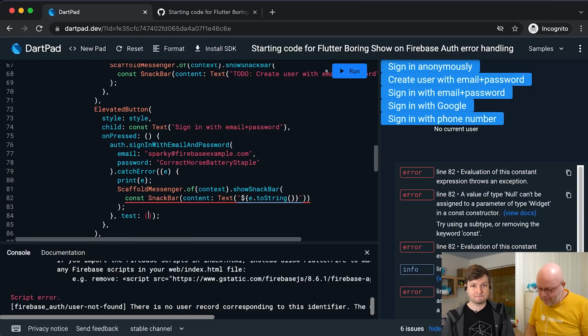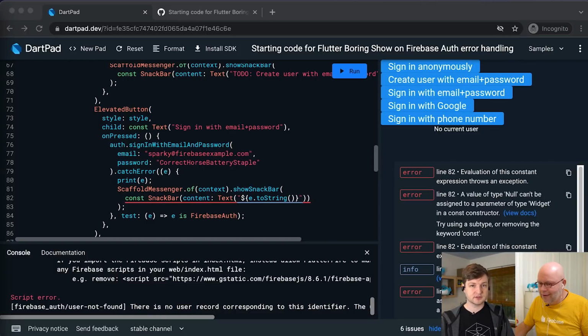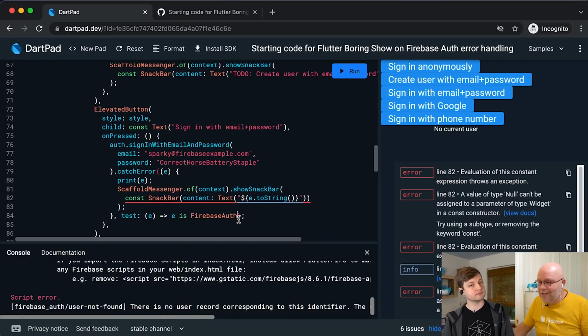And test gives me an error, and I want to handle the case where the error is a, that's not code. Is a Firebase Auth. I need to check what it's called. Hold on. Exception. Firebase Auth exception. Oh. And so here you're effectively trying to do, what would we call it? A checked exception? Yeah, it is. Yeah, it's only fire this catch on a certain type. Yeah, exactly. Yeah.